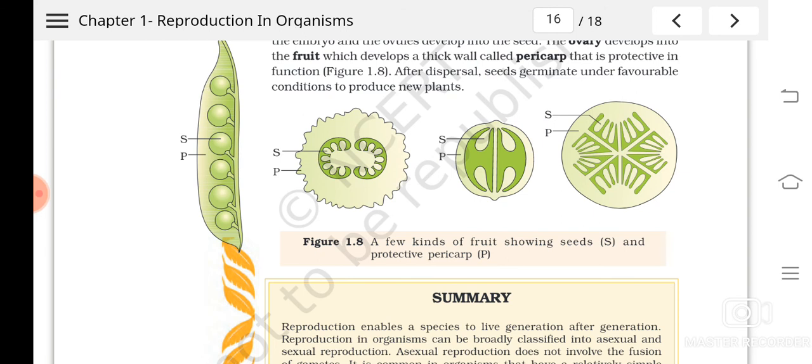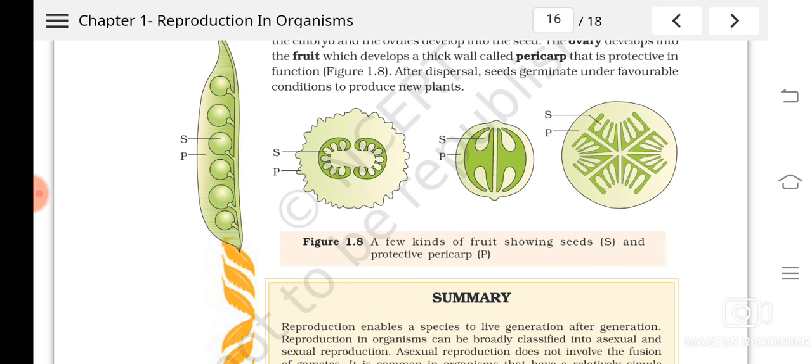You can see some of the diagrams here, and the pericarp will be different in different types of seeds or fruits, isn't it? The pericarp is the wall that protects the fruit.